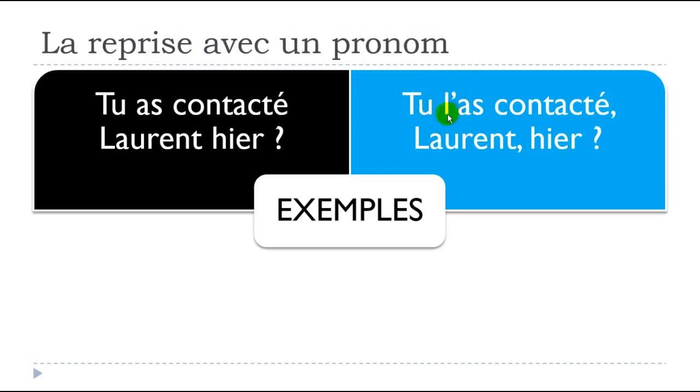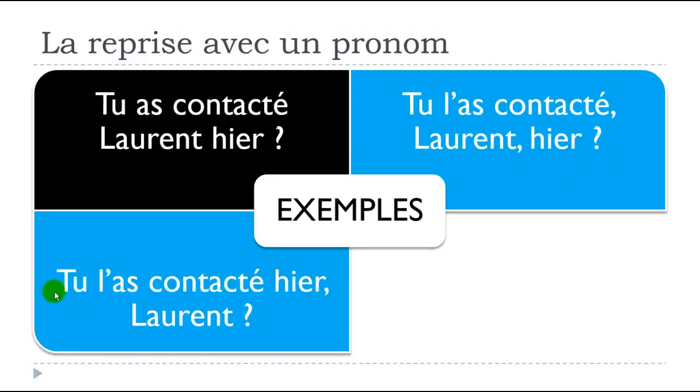So: tu l'as contacté, then we put the comma, and after that we repeat Laurent as we did previously, and we end with hier. Tu l'as contacté, Laurent, hier.